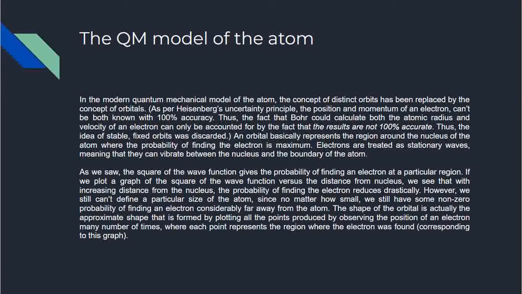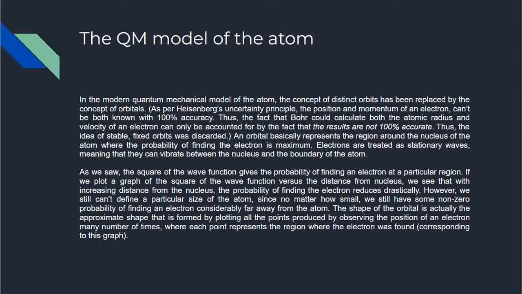An orbital basically represents the region around the nucleus of the atom where the probability of finding the electron is maximum. It's a sort of spread out orbit, not fixed like an orbit. Electrons are treated as stationary waves, meaning that they can vibrate between the nucleus and the boundary of the atom. As we saw, the square of the wave function gives the probability of finding an electron at a particular region. If we plot a graph of the square of the wave function versus the distance from the nucleus, we will see that with increasing distance from the nucleus, the probability of finding the electron reduces drastically.